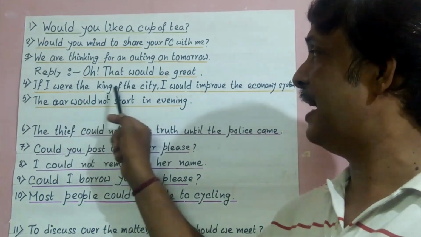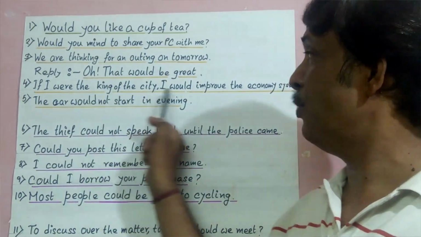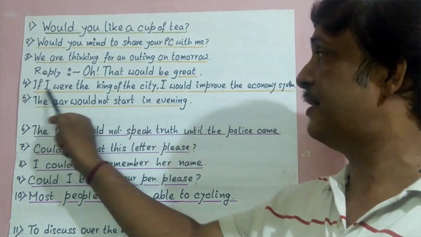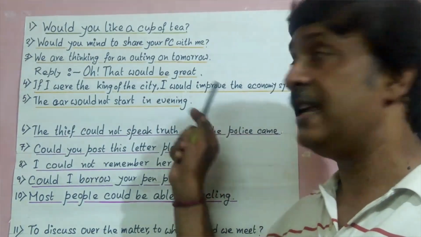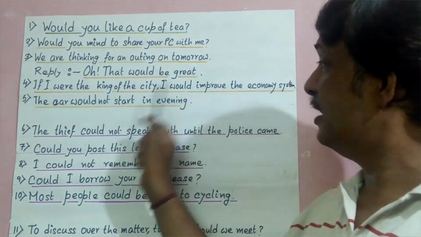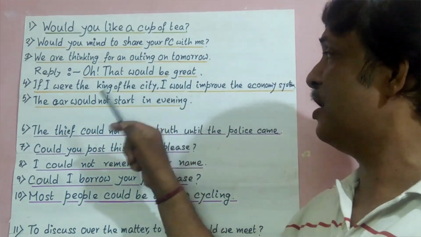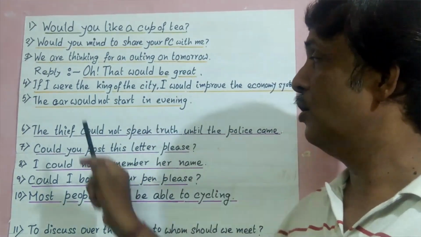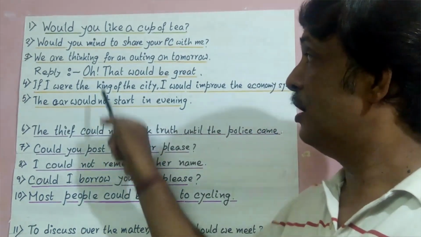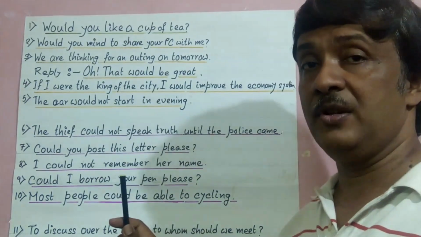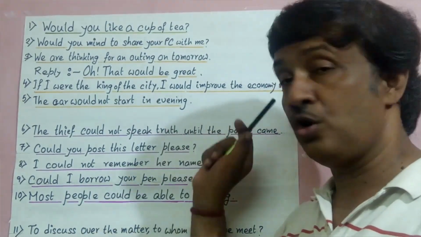Now see example number 4. If I were the king of the city, I would improve the economy system. Here we use would because the person is not the king of the city. This is his imagination only, that if he were the king of the city, then he would improve the economy system. So for imagination purpose, we use would here. Also, the car would not start in the evening. So these are the 5 examples where we use would, not should, not could.